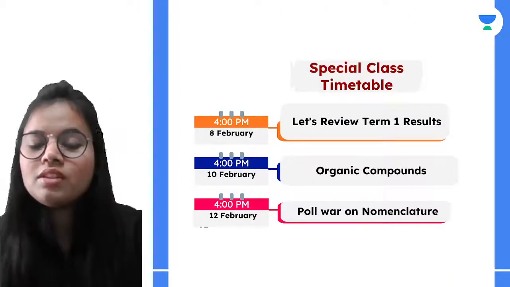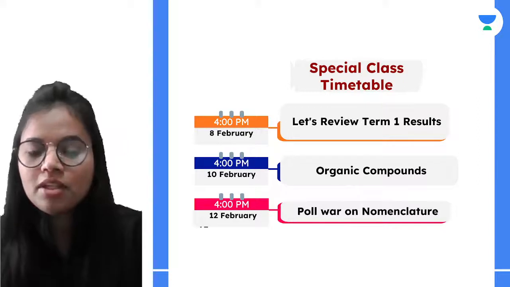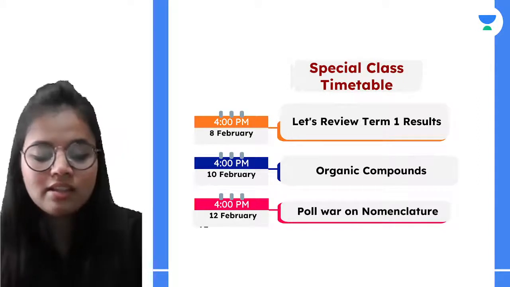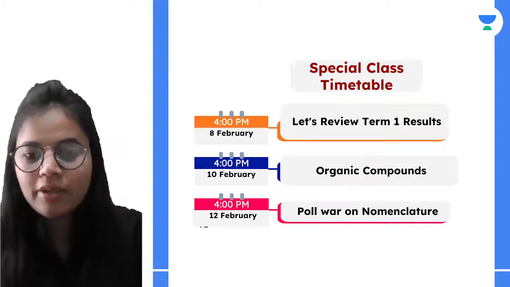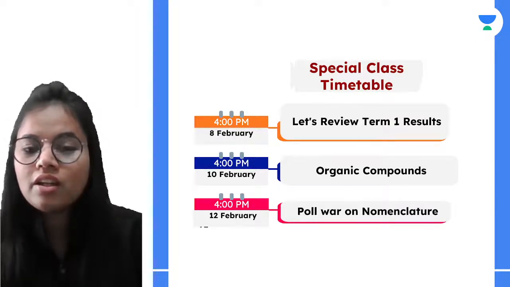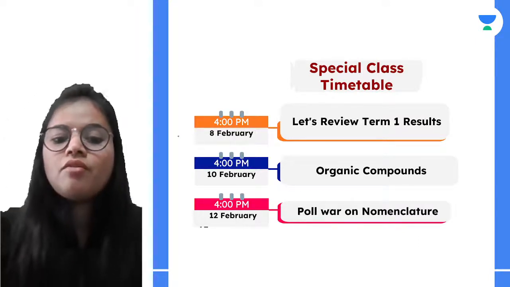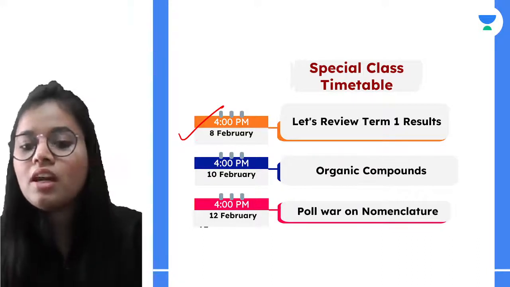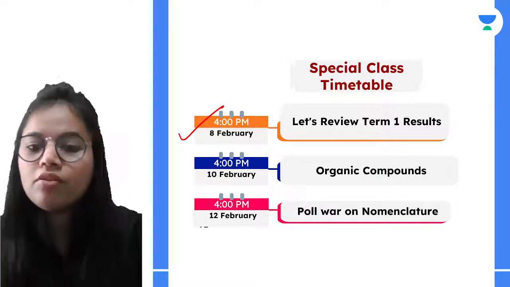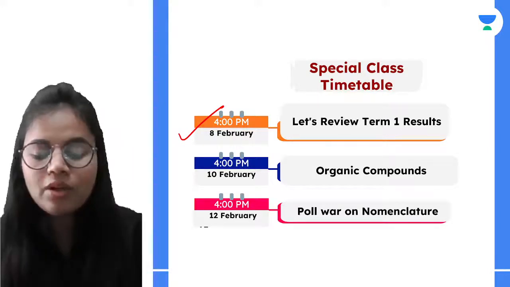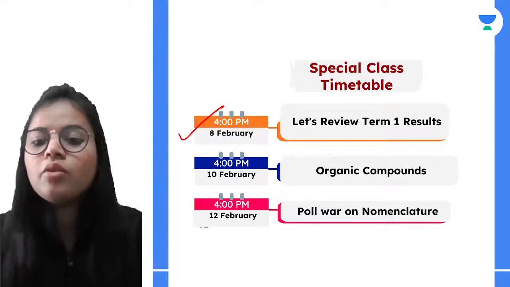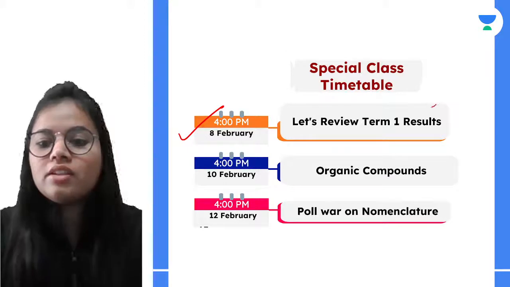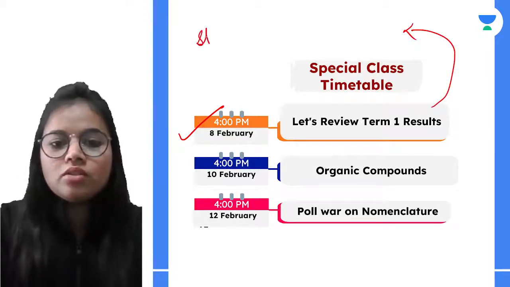Now, students, the special class timetable for the 3 days, it's very important, so kindly make it a note. Today, that is on 8 February, 4 p.m., we are going to have a very important session.